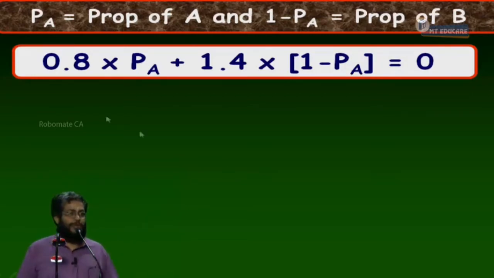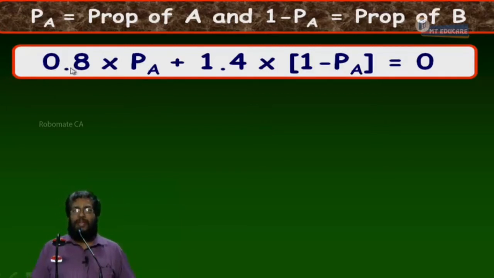0.8 into proportion of A. For A, the factor 2 beta is 0.8, and for B the factor 2 beta is 1.4. So 1.4 into 1 minus proportion of A. 0.8 into proportion of A plus 1.4 into 1 minus proportion of A. The answer should be equal to 0. Why? Because the portfolio should have 0 factor 2 beta. Everybody understanding it or not?